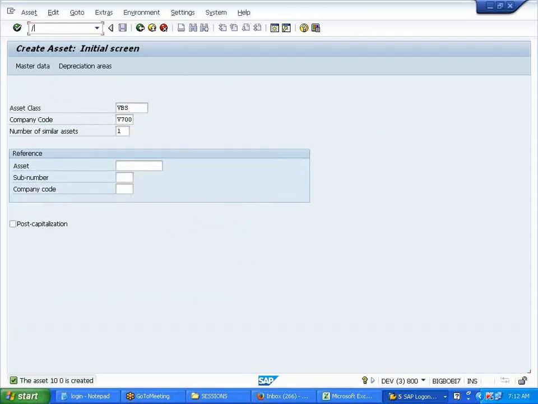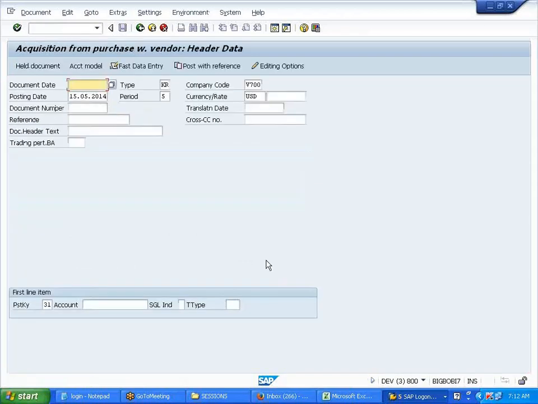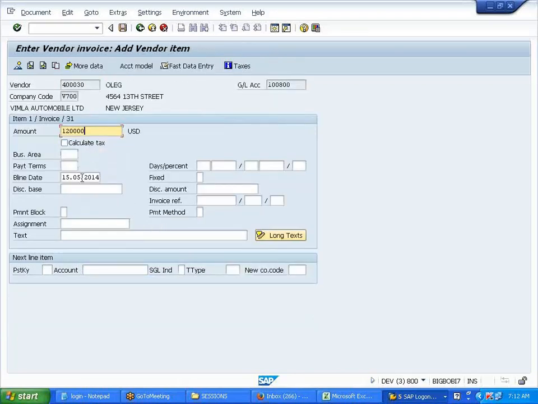Okay, now I'm purchasing this asset. So when would you like to purchase? Okay, let's say 15.5 or 15.4. 15.5. 120, ten.